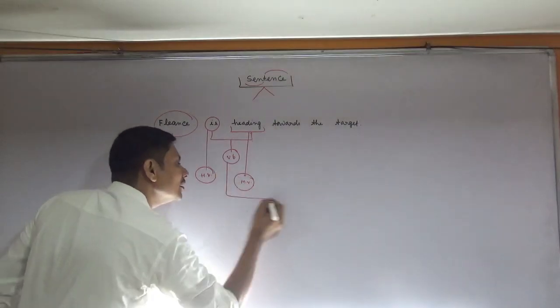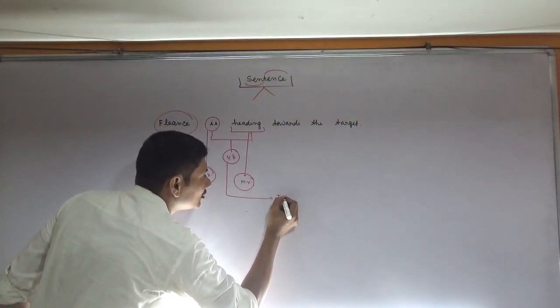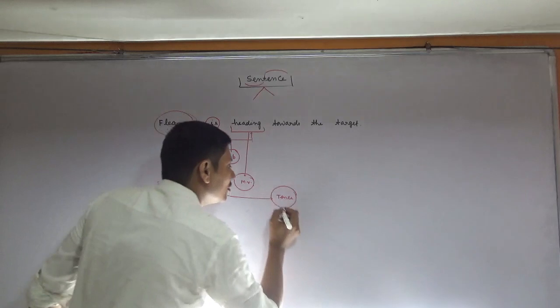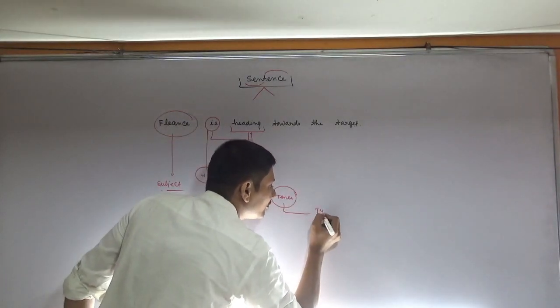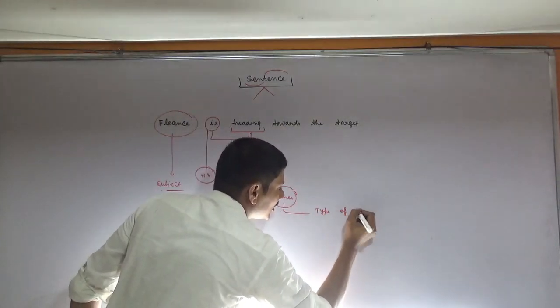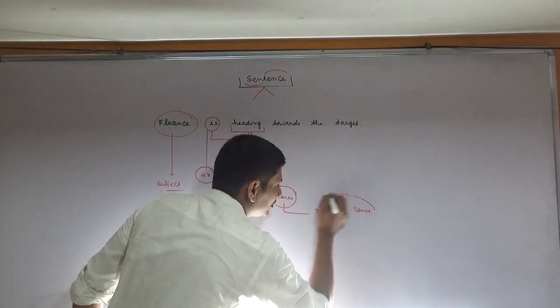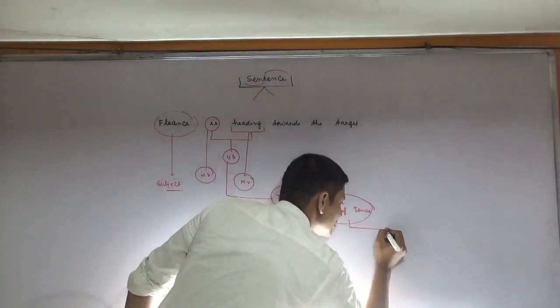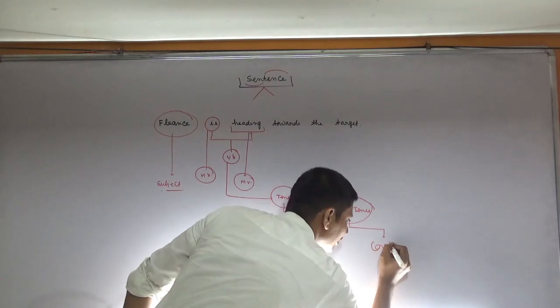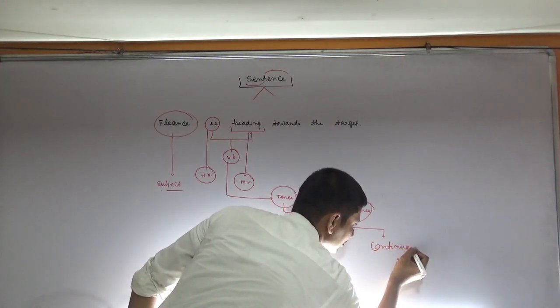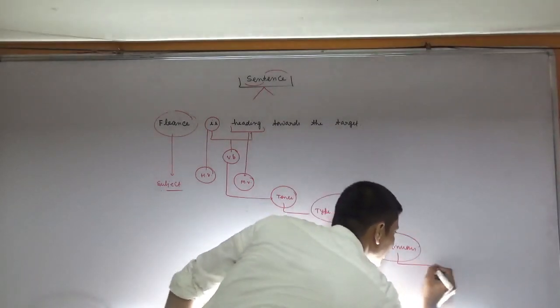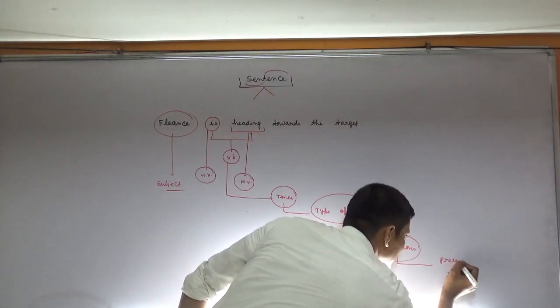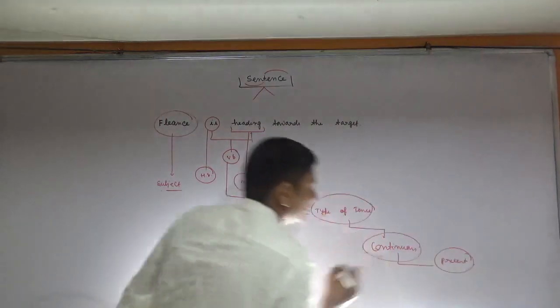Verb is showing the tense. Okay, tense. What is the type of tense? Type of tense is continuous. In continuous, it is present continuous.